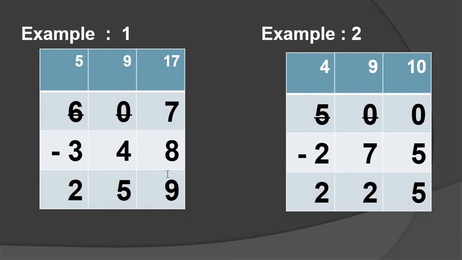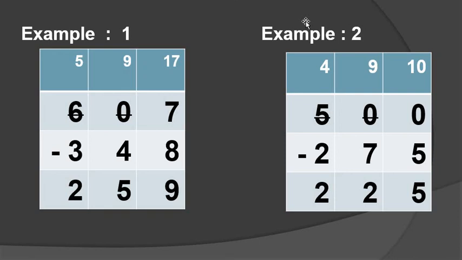17 minus 8, so how many, all students? 9. Then cut the further digit. 9 minus 4, so how many? 5. And again cut the further digit, cut the 6 and put the small. 5 minus 3, so how many students? 2. Understood? And then example number 2. Example number 2 is what?